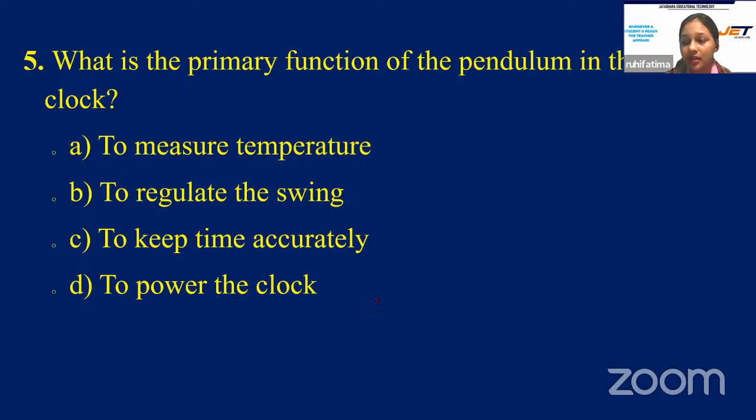Quick, quick, time is running very fast. Okay. What is the primary function of the pendulum in the clock? To measure temperature, to regulate the swing, to keep time accurately, or to power the clock? Alright, let's reveal the answer. That is option C, to keep time accurately. Option C is the right answer, students. Okay, those who have opted for option C, they are right.